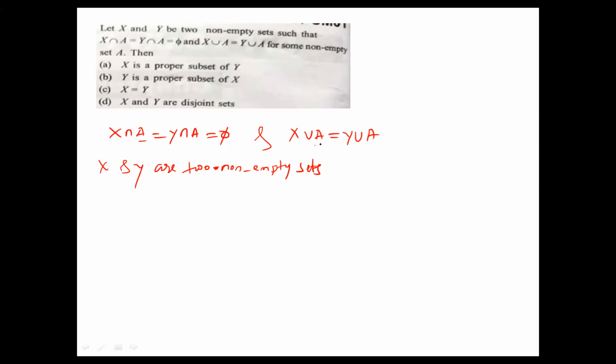So A is not related to any value of X and also not related to any value of Y. Now if you take the union, X and Y are very clearly equal sets. Then only this property exists. So write down that option C is the right answer.